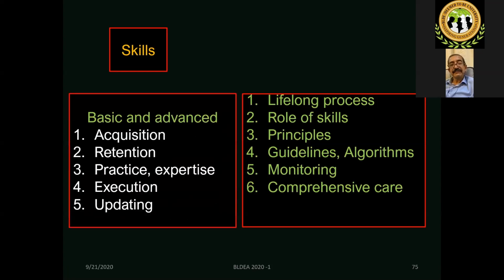Next. So skills can be basic and advanced. You must retain them. Acquiring the skill is one thing, retention is another. For example, you have learned basic intubation. Unless you intubate again within a certain period of time, you are likely to lose that. And unless you practice in difficult airways, you will not be able to do it in an emergency. So these kinds of things, and update your skills regularly, by workshop or whatever it is. Next.